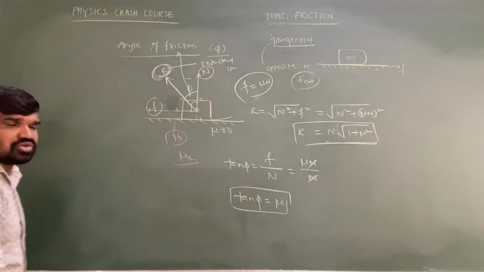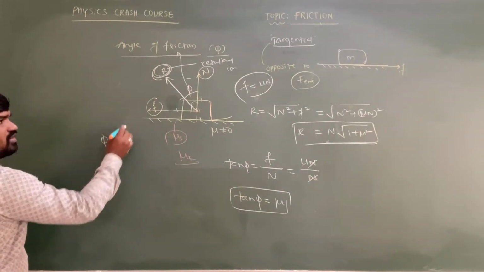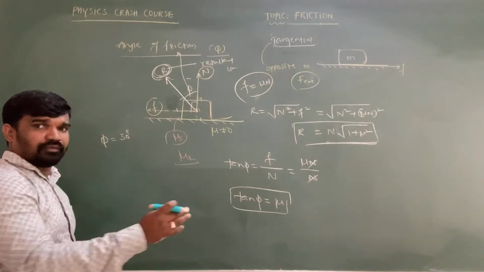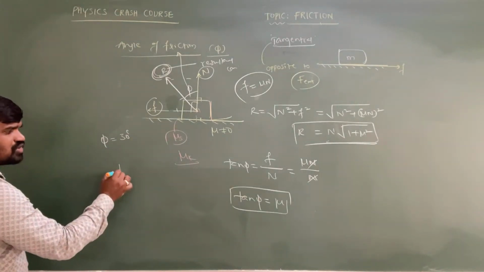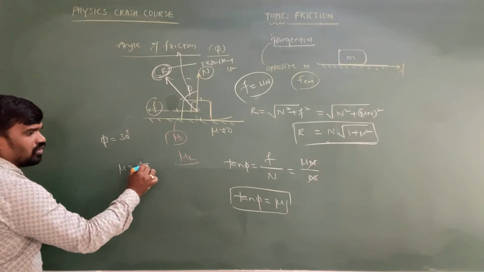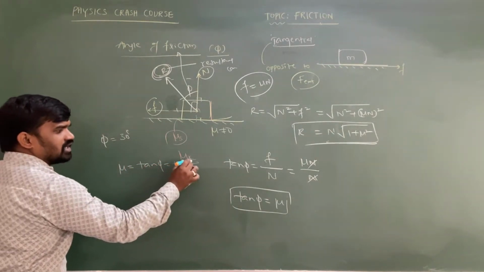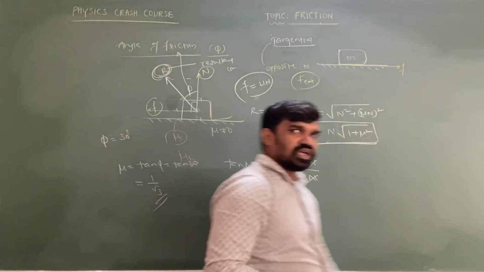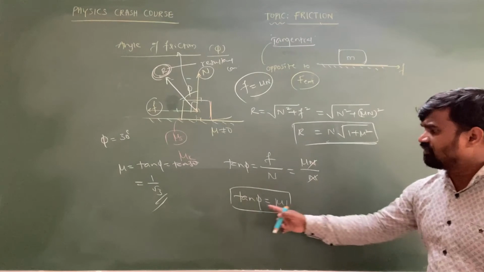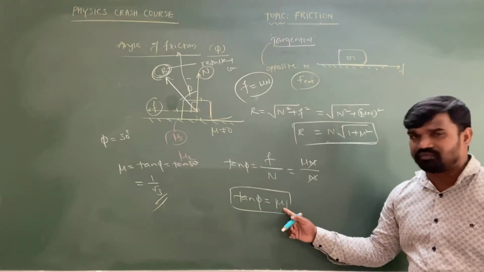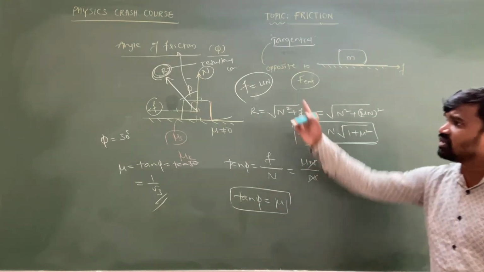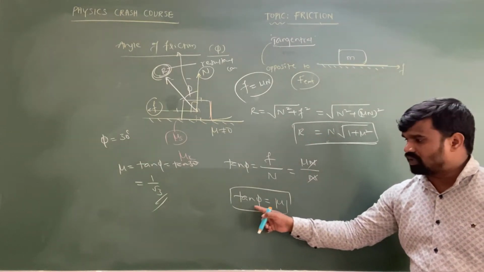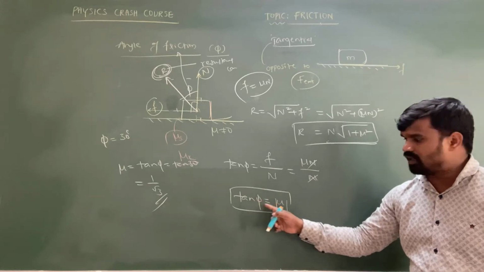Sometimes they will ask a question like: the angle of friction between the surface and the object is 30 degrees, determine the coefficient of friction. Coefficient of friction is equal to tan phi, that is tan 30. Tan 30 is equal to 1 by root 3. So the value of the coefficient of friction is 1 by root 3. Always, tan of the angle of friction is equal to the coefficient of friction. So remember: if phi is the angle of friction, then tan phi is equal to mu.